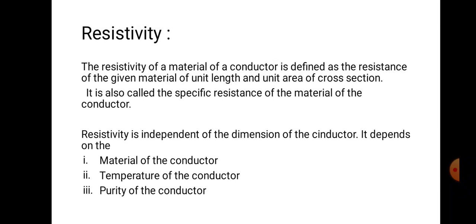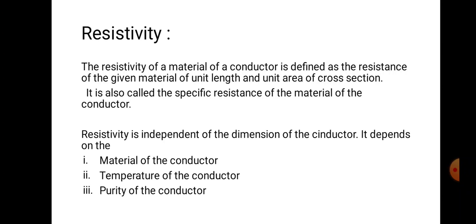Resistivity. Basically we use the letter rho to denote resistivity. The resistivity of the material of a conductor is defined as the resistance of the given material of unit length and unit area of cross section. It is also called the specific resistance of the material of the conductor. The unit is ohm meter.